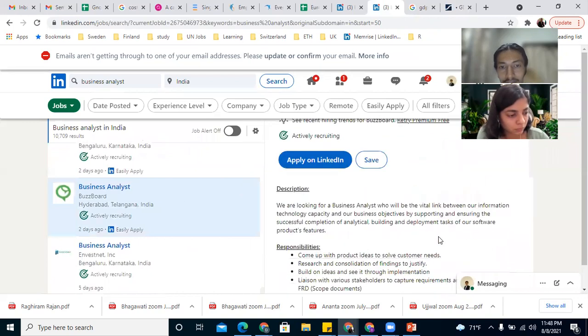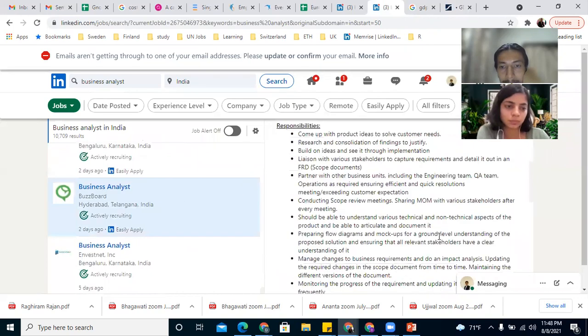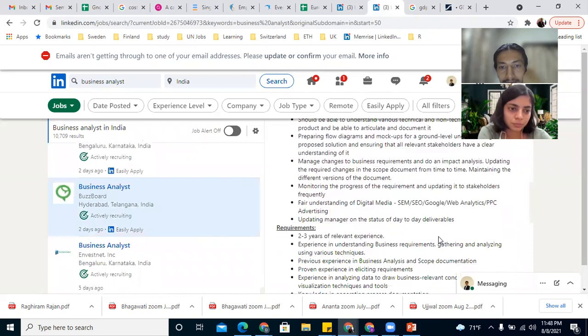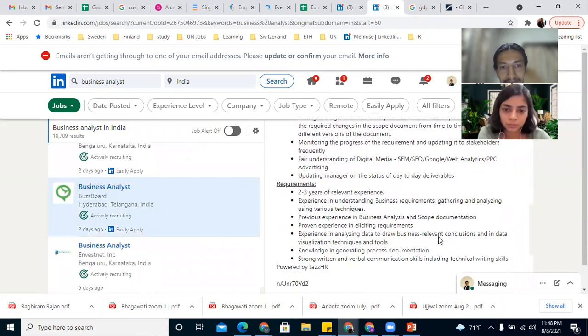Business analyst, Hyderabad. This is more of a business requirement gathering, analyzing, documentation, business analysis and scope documentation.